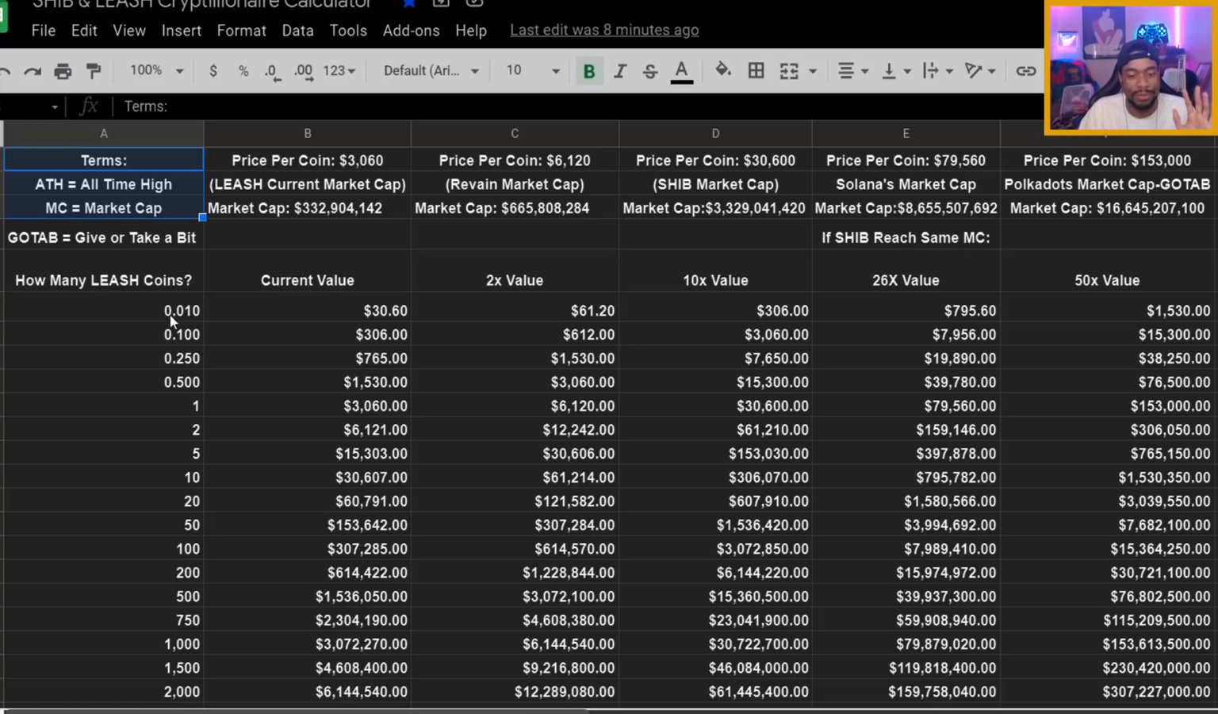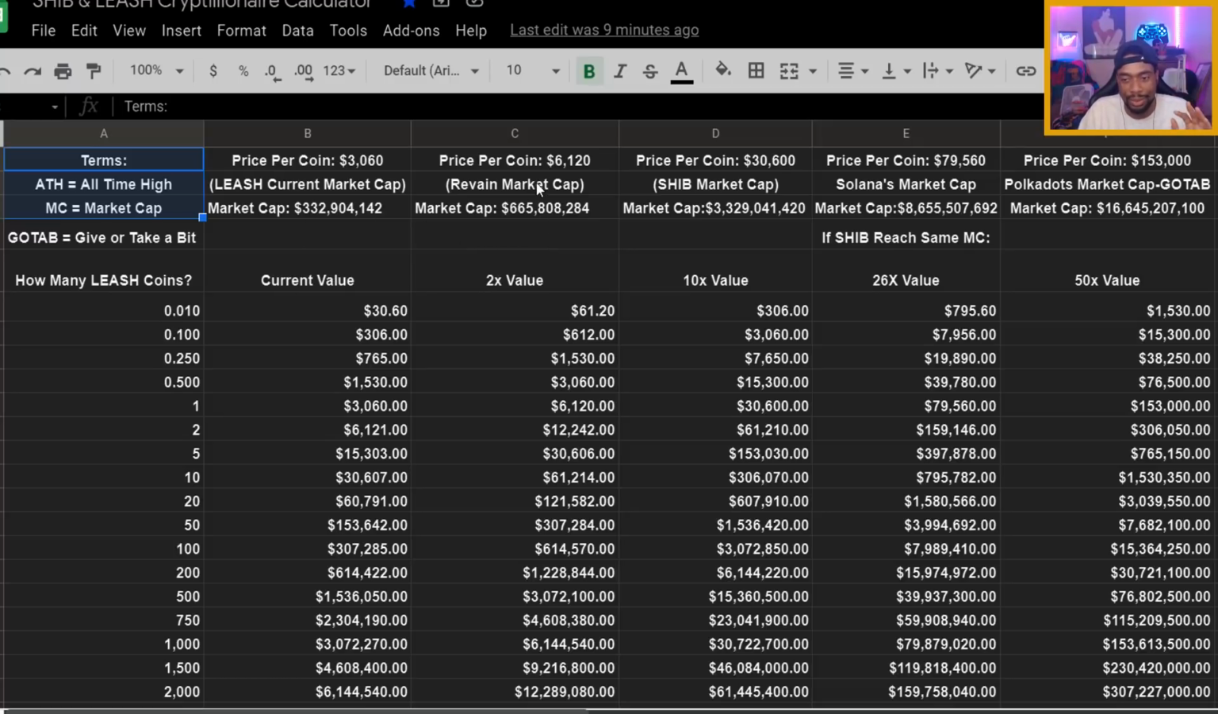As you can see, the prices are right here. 0.1 LEASH is 300 bucks. 0.25 LEASH, which is 25% of a LEASH at the time, is 765 bucks. Then 0.5, 1, 2, as you keep going down, one LEASH 2 days ago was 3,000 bucks. It just goes down the whole list. This was the current value as of July 1st, 2 days ago.